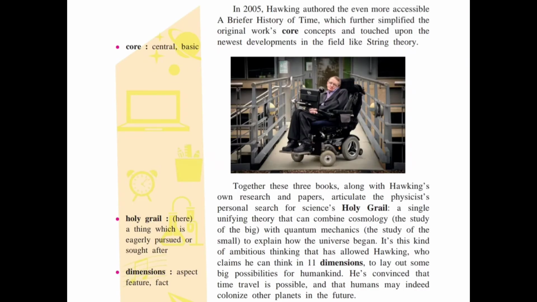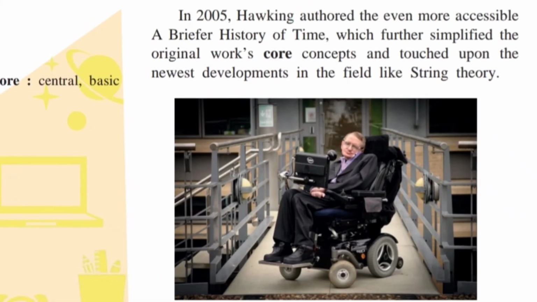Then in 2005, Hawking authored an even more accessible book, A Briefer History of Time, which further simplified the original work's core concept and touched upon the newest developments in the field, like string theory. Core means the central idea of that book, and after that he further talks about string theory.